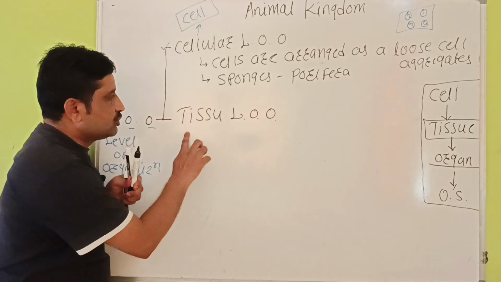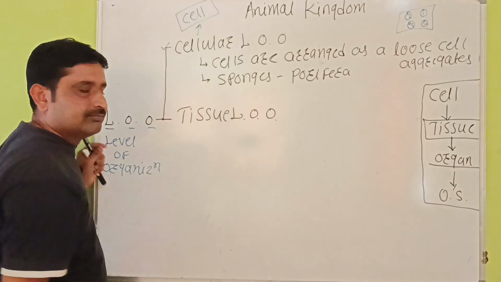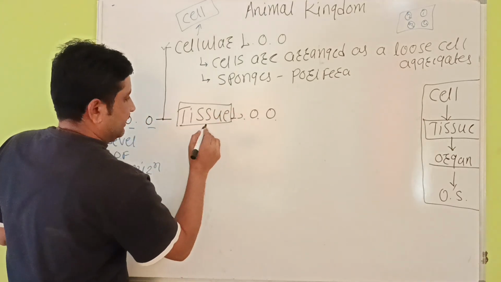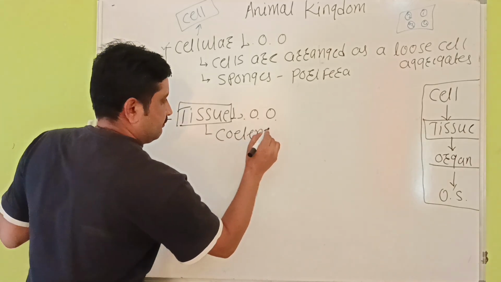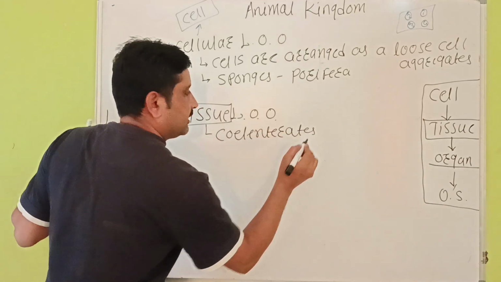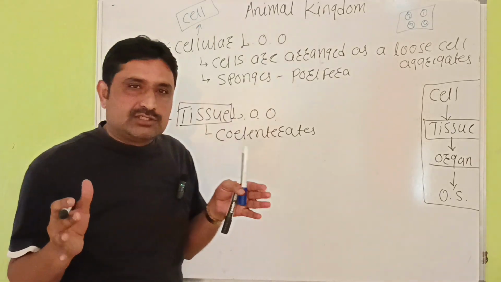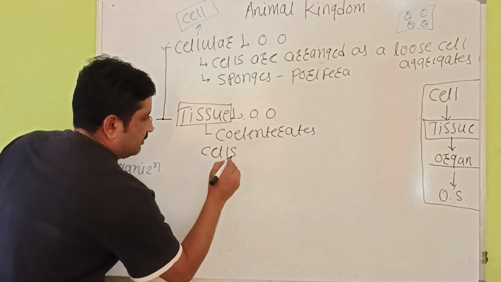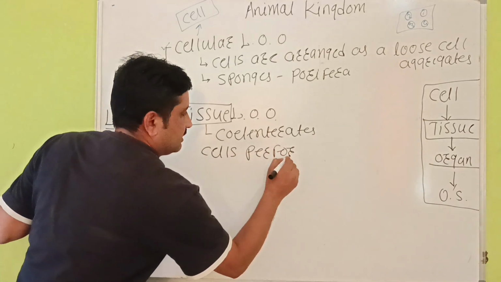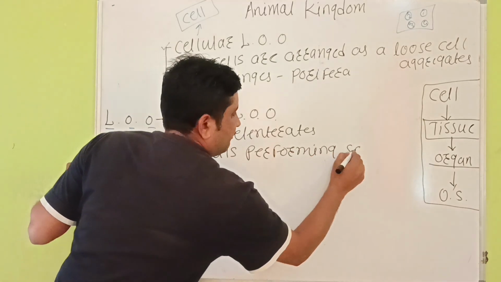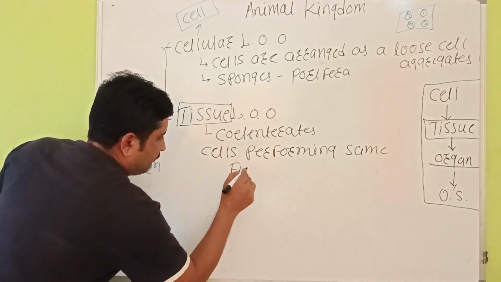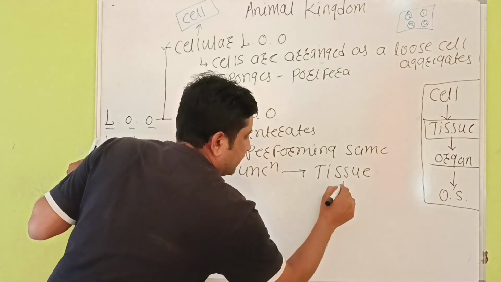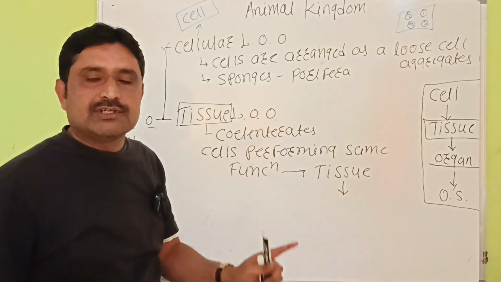Now, the second level of organization is tissue level of organization. In tissue level of organization, what happens? Particularly in coelenterates, the cells performing the same function group together and produce the tissue, and that tissue is able to perform the physiological function.